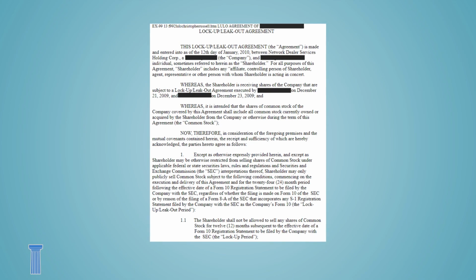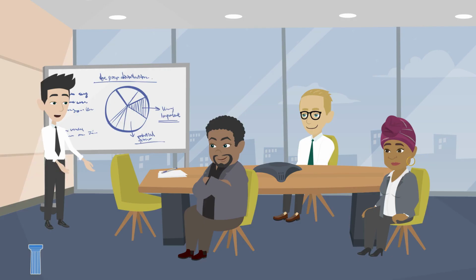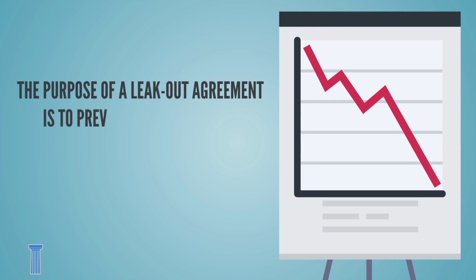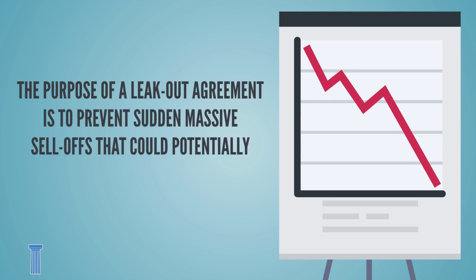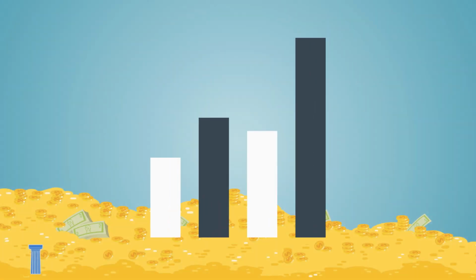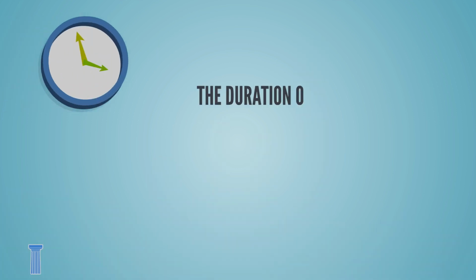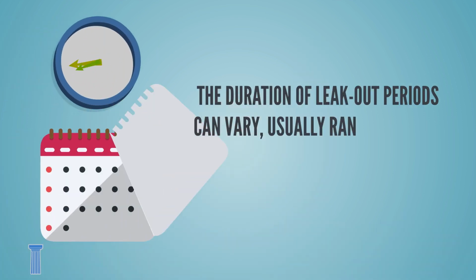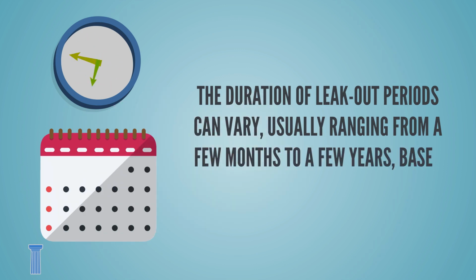A leak-out period is a contractual provision often found in securities offering agreements that restricts shareholders, especially large or institutional ones, from immediately selling their shares for a certain period. The purpose of a leak-out agreement is to prevent sudden massive sell-offs that could potentially plummet the share price. Instead, it ensures shares are gradually released or leaked out into the market, helping to maintain price stability. The duration of leak-out periods can vary, usually ranging from a few months to a few years, based on the agreed-upon terms.